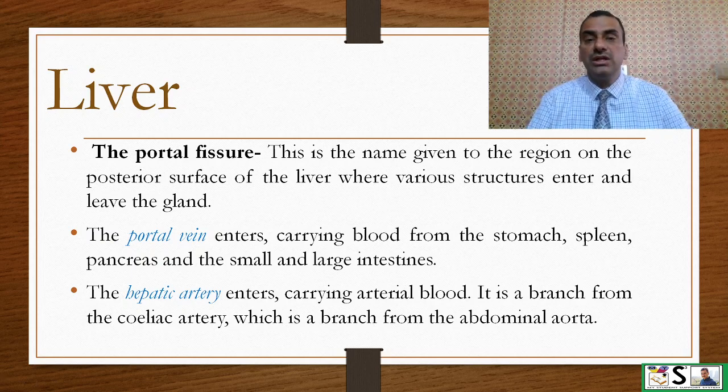Then there is the portal fissure on the posterior surface. This is the name given to the region on the posterior surface of the liver where various structures enter and leave the liver. One is the portal vein. The portal vein enters carrying blood from the stomach, spleen, pancreas, and the small and large intestines. The hepatic artery enters carrying arterial blood. It is a branch from the celiac artery, which is a branch of the abdominal aorta.